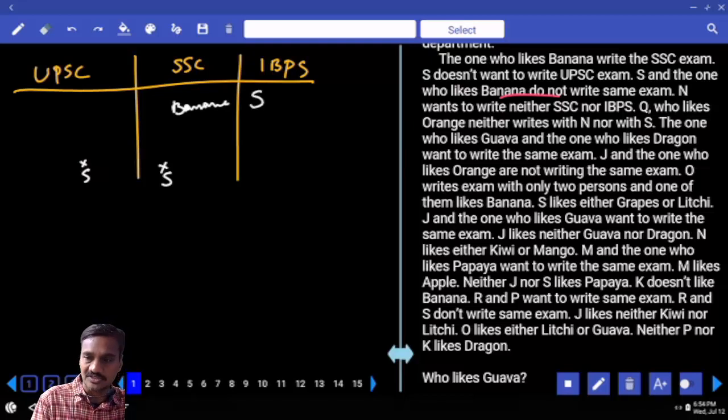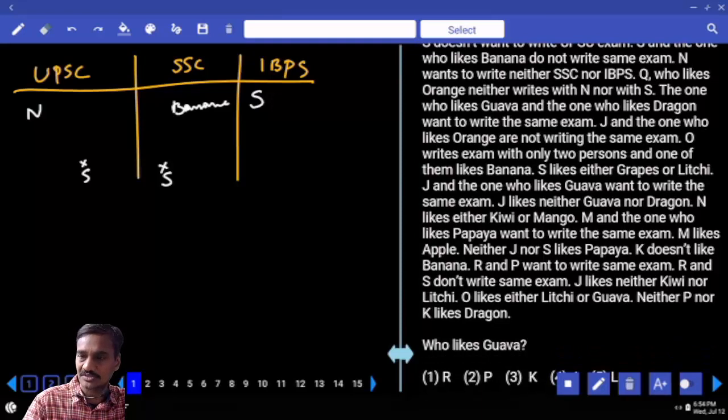Now, Y is IBPS. And next one, N writes neither SSC nor IBPS. Neither SSC nor IBPS, so N must be UPSC. And next one, Q who likes orange does not write with N or S. Now Q is not writing along with N and S. That means Q is not writing UPSC and IBPS. Hence Q must be SSC.